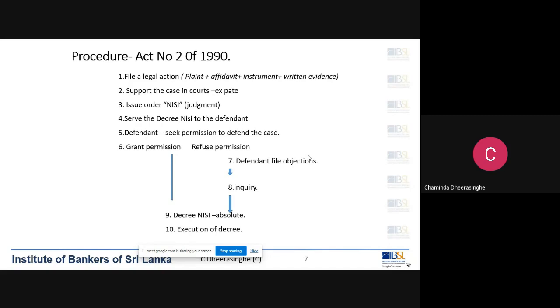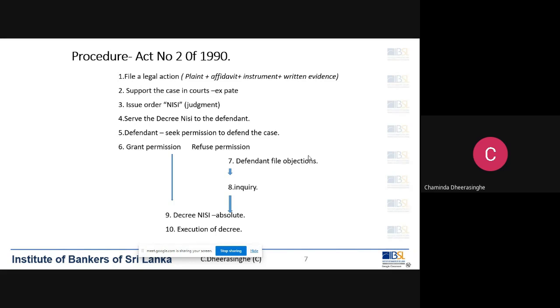So this is the summary procedure under the provisions of Act number 2 of 1990, that is Debt Recovery Special Provisions Act. So any questions from Debt Recovery Special Provisions Act and its procedure, you can ask now.